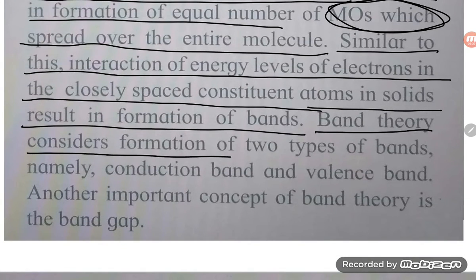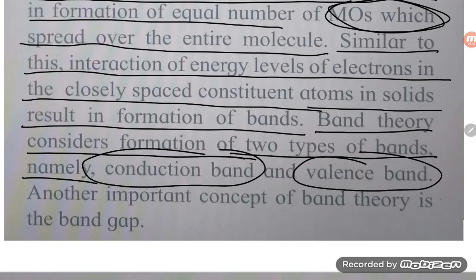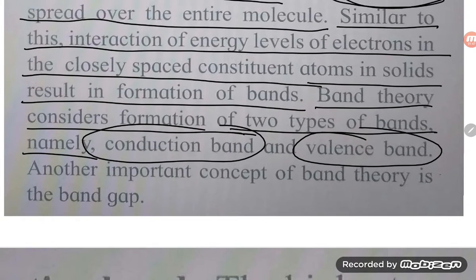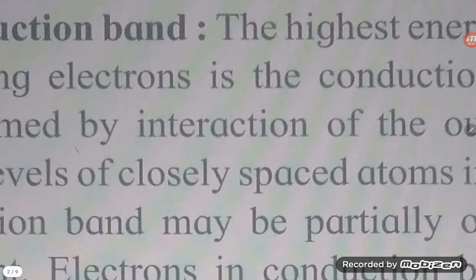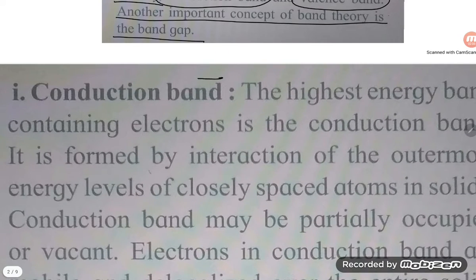Band theory considers the formation of two types of bands, namely the conduction band and the valence band, resulting from the overlapping of molecular orbitals. Another important concept of band theory is the band gap. So let's first try to understand the conduction band, dear students.